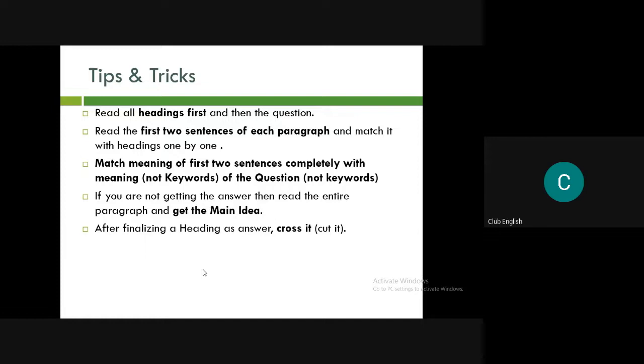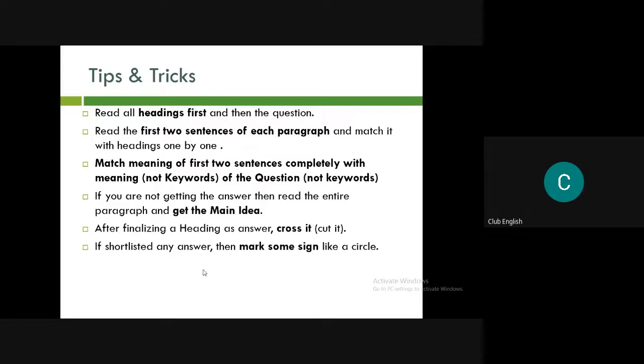Whenever you finalize a heading, that means it is the final one, it is the best one. Now you know that this is the answer, so cross it. Immediately cross it with a pen or pencil so that you will not be reading it again, because the confusion would be lesser.